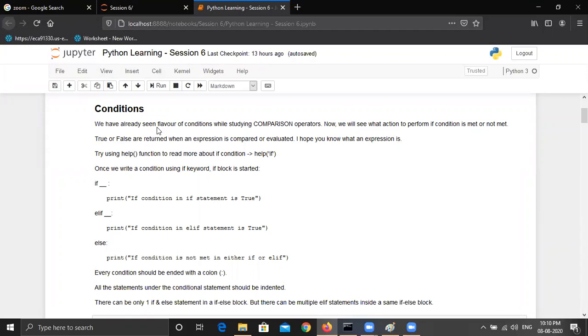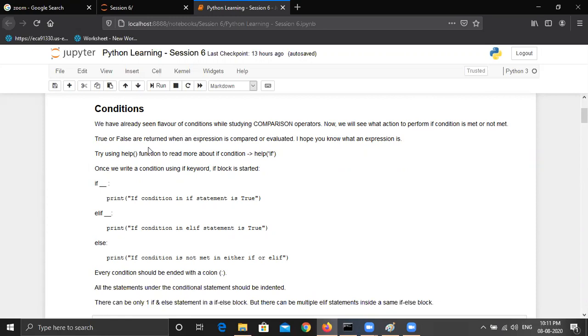We have already seen a flavor of conditions while studying comparison operators. In the last session, we discussed comparison operators such as less than, greater than, double equal to, not equal to, less than equal to, and there were 6 to 7 operators that we discussed. We already saw that if the condition is true, we were getting the result as true. Otherwise, we were getting the result as false. So basically, every condition we check in Python returns a Boolean answer, either true or false. Now we will see what action to perform if the condition is met or not met.